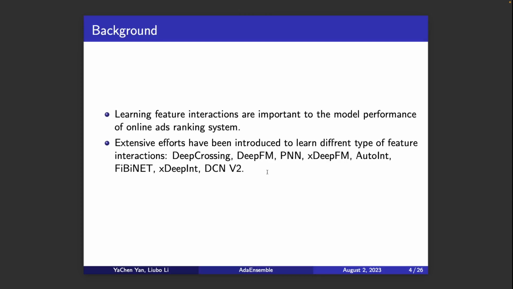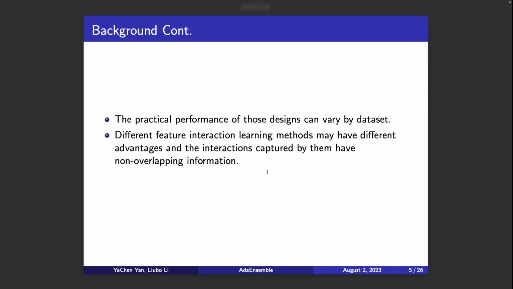As we all know, learning feature interactions is important to the model performance of online ads ranking systems. Extensive efforts have been made to learn different types of feature interactions. But we observe that the practical performance of those designs can vary by dataset. So that's why we feel different feature interaction learning methods may have different advantages, and the interactions captured by them have non-overlapping knowledge.